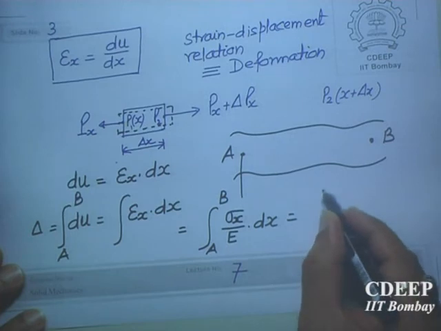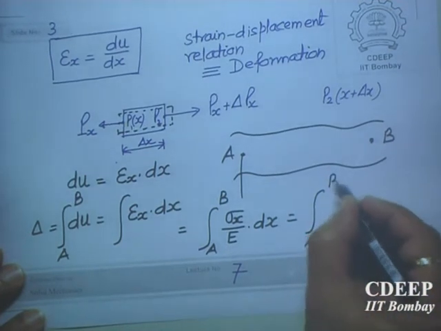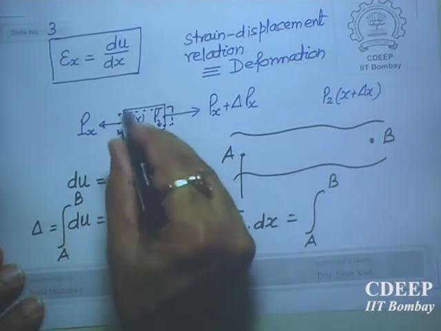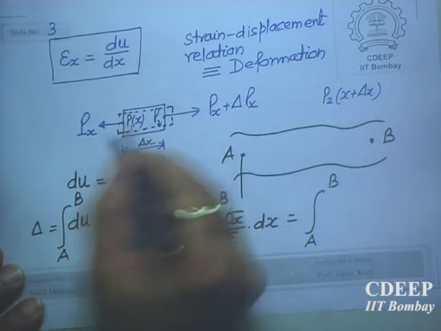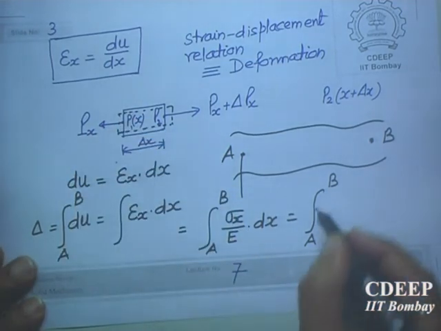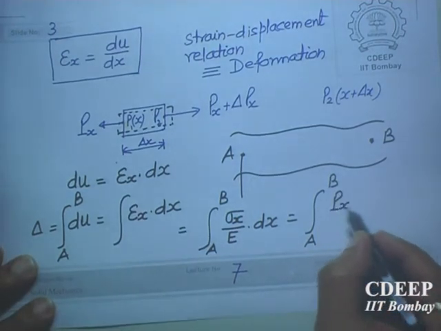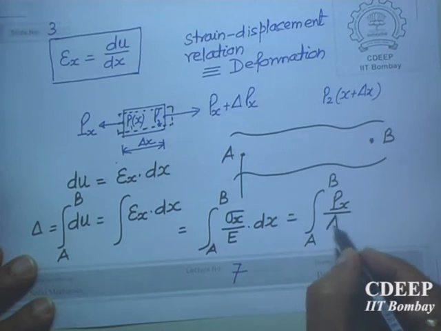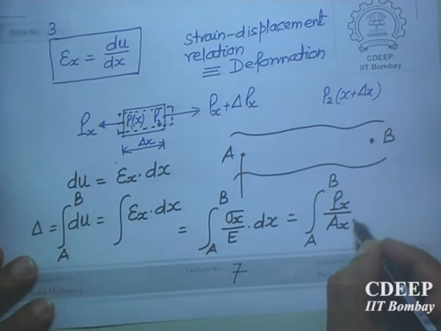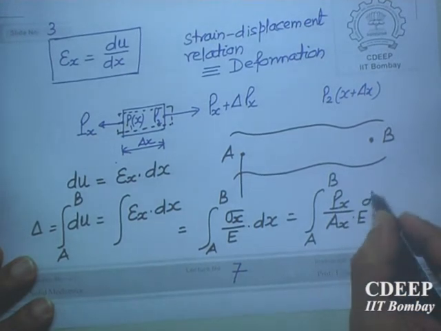By the way, how do you find out stress? Force divided by area. Px is acting here at point P1. So this will be Px divided by Ax, the area of cross section over here, into E, into dx.